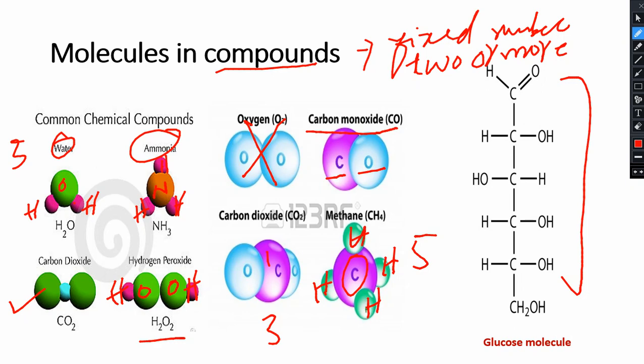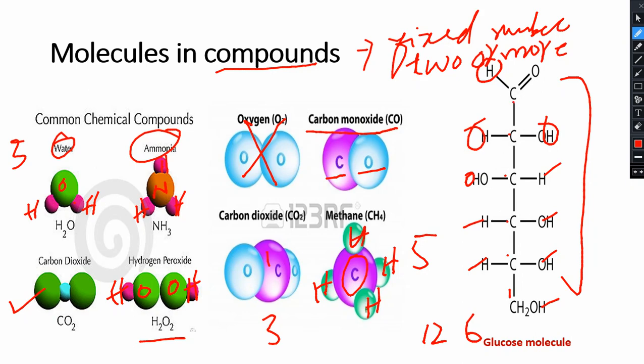And this one is the example of the glucose molecule, okay. In the glucose molecule, if you count all the hydrogen: 1, 2, 3, 4, 5, 6, 7, 8, 9, 10, 11, 12. Okay, so 12 hydrogen and 6 carbon, 1 2 3 4 5 6.